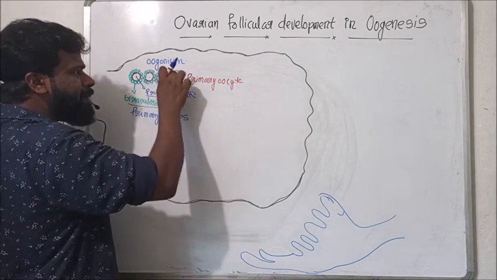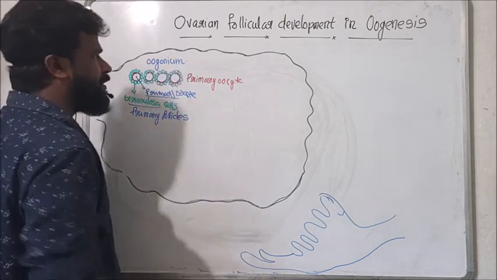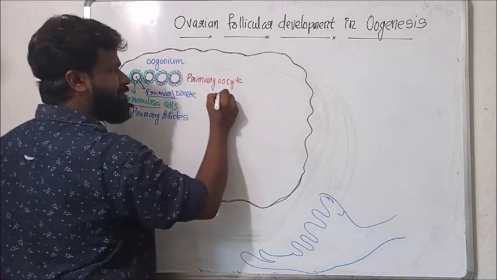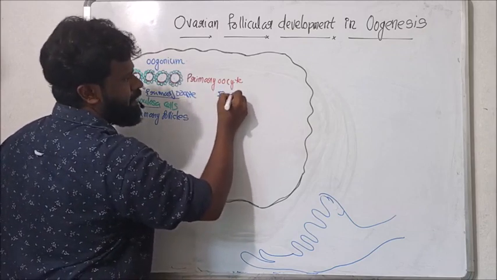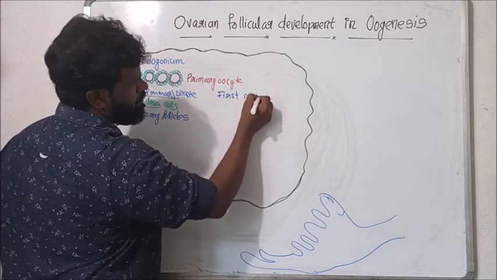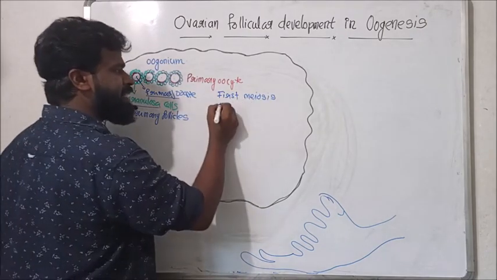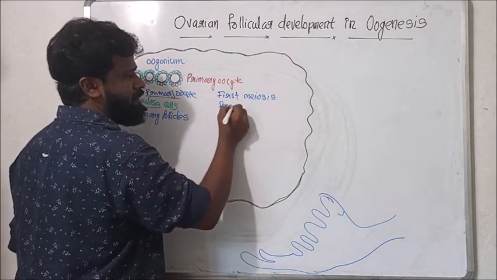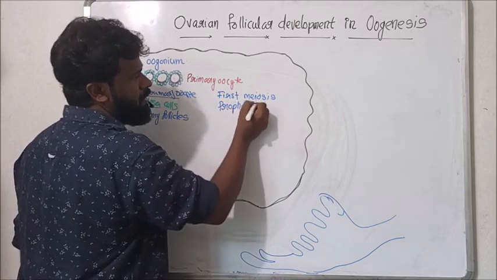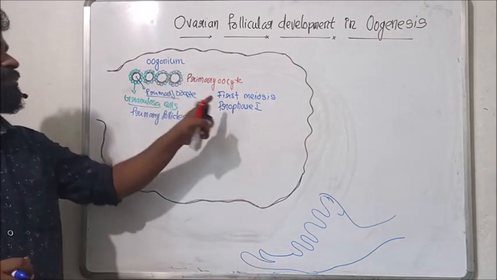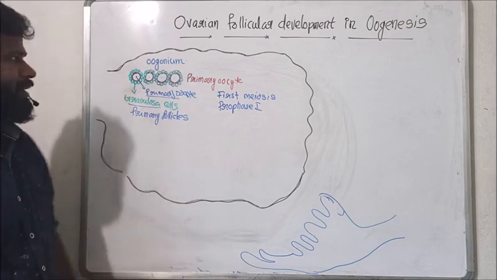In this primary follicle, the primary oocyte starts first meiosis. That is, it enters into prophase 1.